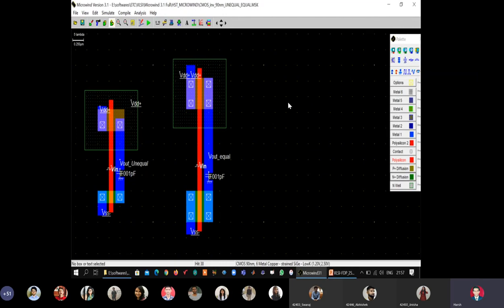So here you are seeing I have made a layout for a CMOS NOT gate. The green colored boundary represents a PMOS transistor, and a similar structure below but without a boundary is an NMOS transistor. And I have made all the connections, which I'll make in front of you to show how I made a layout, and we will do the simulation also.